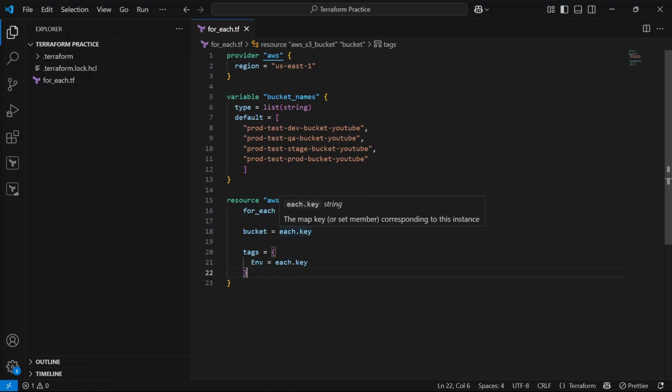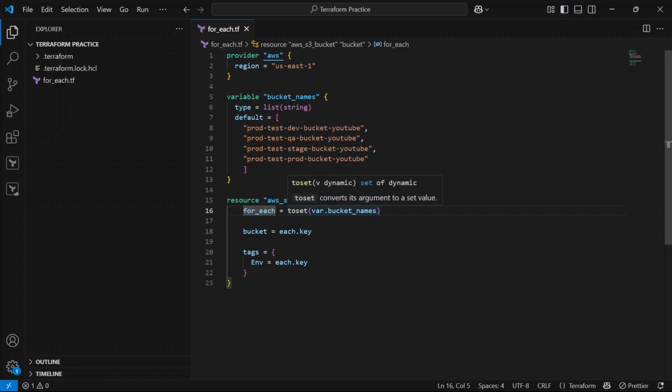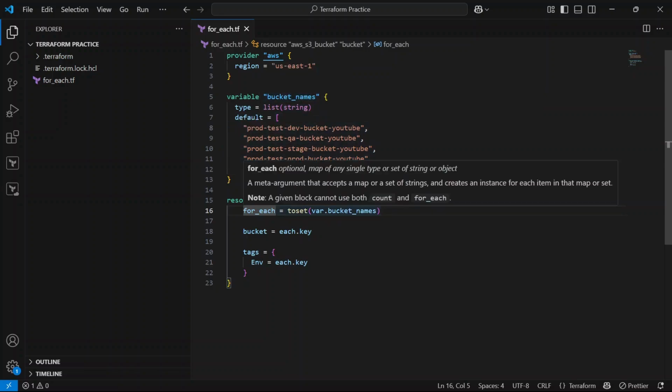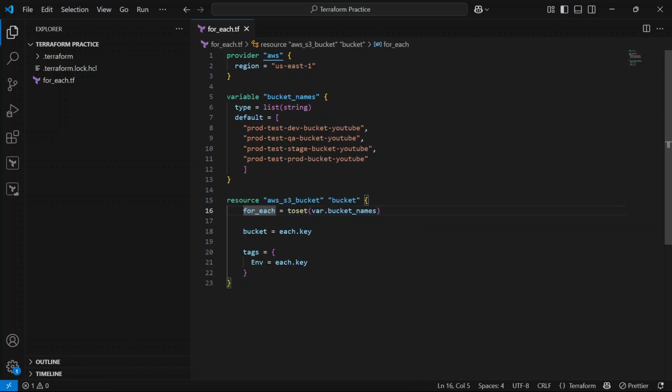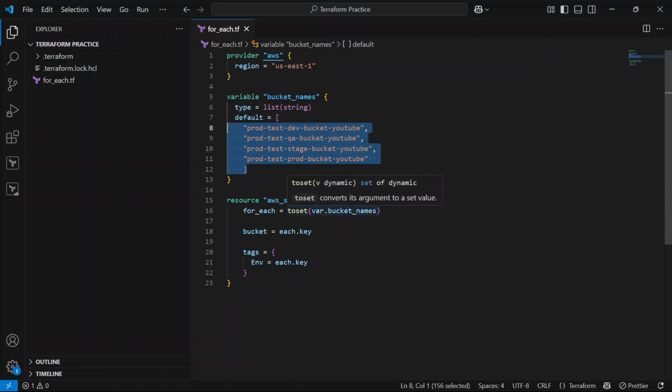Okay, so now let's understand how this for_each will loop and create all four S3 buckets. The for_each will go here and look for the variable value, var.bucket_name, and it will loop for all of the instances. Instances means however many resources we are going to create. We have four instances here, so it will loop four times and create all four S3 buckets.